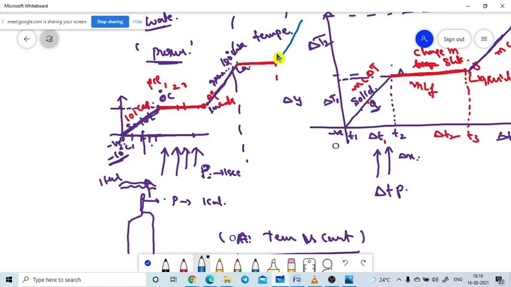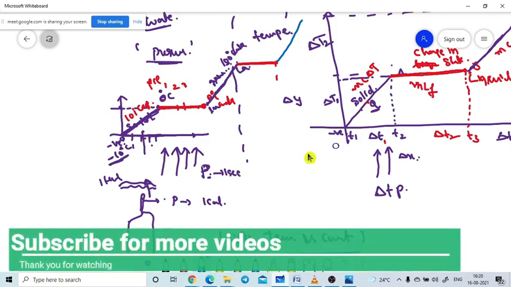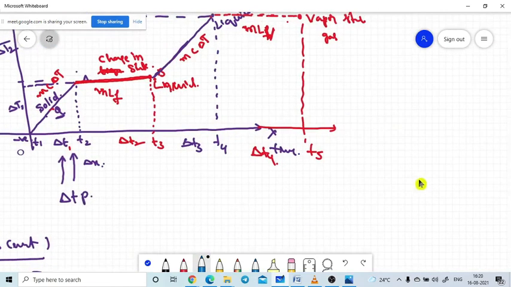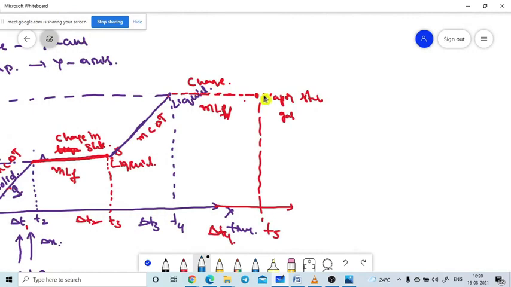See, in the summer you get vapor at 40 degrees Celsius; in winter the same vapor is only 20 degrees Celsius. That means the vapor also shows a rising temperature. Absorbing heat energy will definitely show as a rising temperature of the vapor also. So don't think the complete process is finished. If you supply heat, it will definitely rise in temperature. Now here also the temperature of the vapor is increasing.